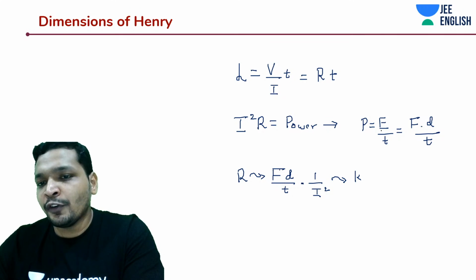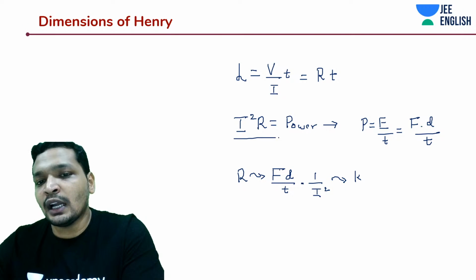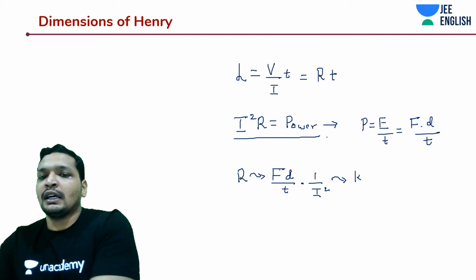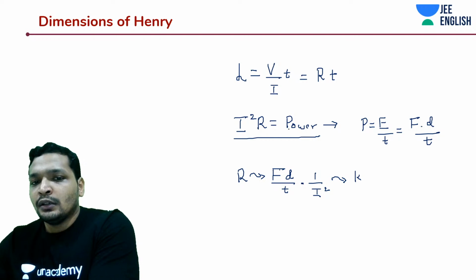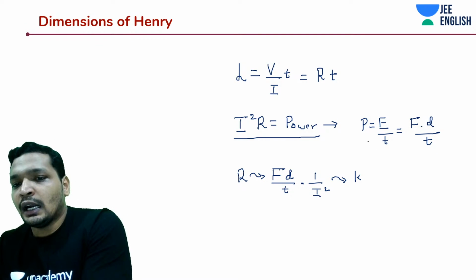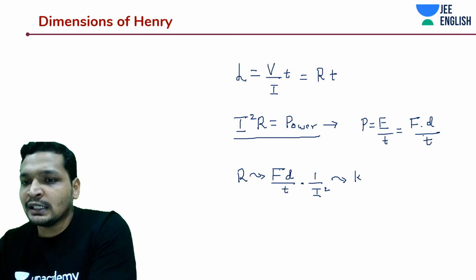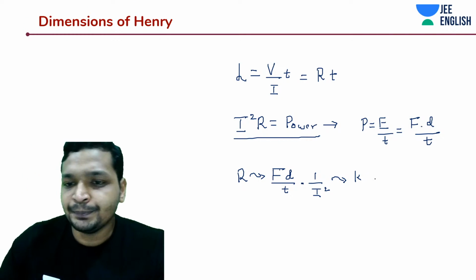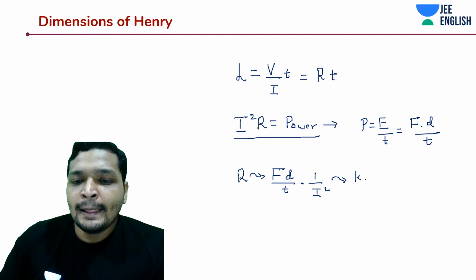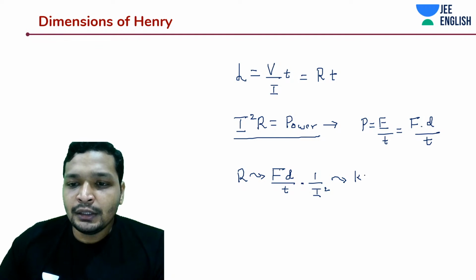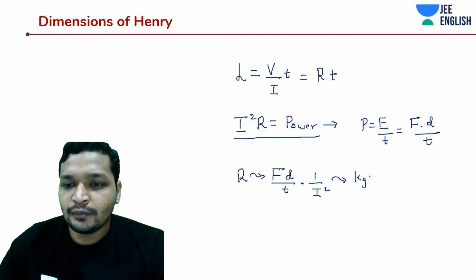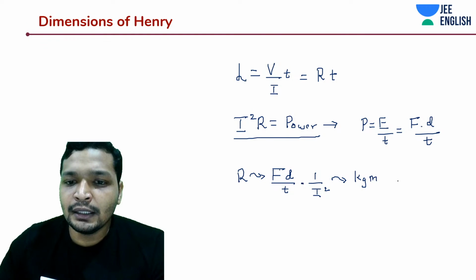So this is the power formula, this is energy per time. Power formula is I square R. You can check out the current and electricity chapter. I squared R, and the power is energy per time, which is nothing but work done per time. Work done is force into displacement by time, okay. And what this should be? This should be kg meter